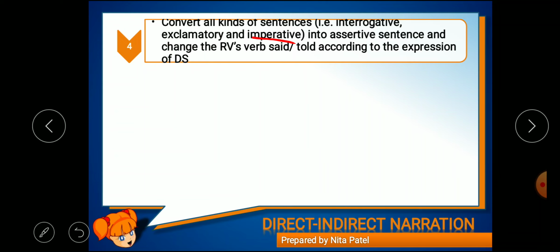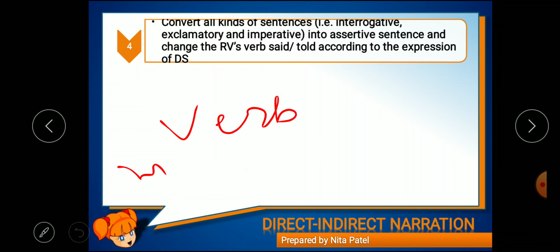For example, sit down, stand up, cut the lemon into two pieces, right? So these are called imperative sentences, where the subject is not mandatory, right? They generally start with the verb, that is the main verb.